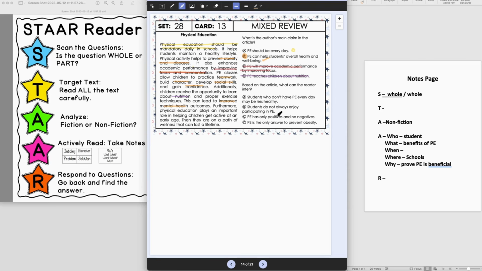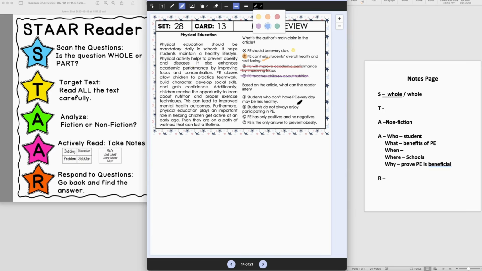Next question, based on the article, what can the reader infer? So it says here that in A, students who don't have PE every day may be less healthy. Okay, so let's see. Now, in an inference, they're not going to directly state this, so we have to look a little bit more closely. I'm going to go ahead and clear our other highlighting out so we can better see us looking for this answer. All right, let's look at A.